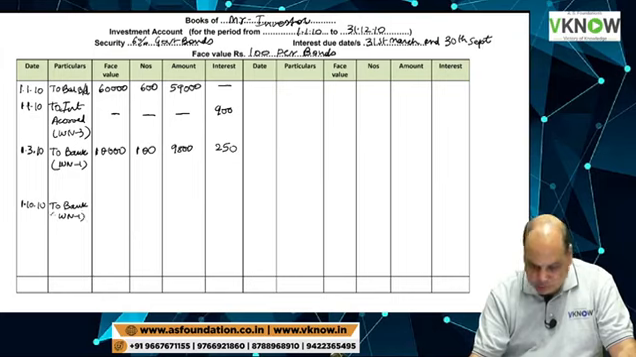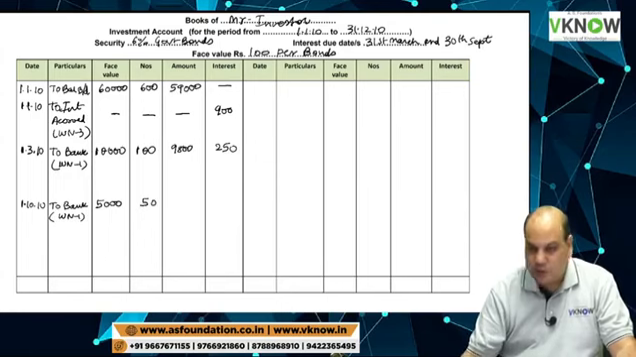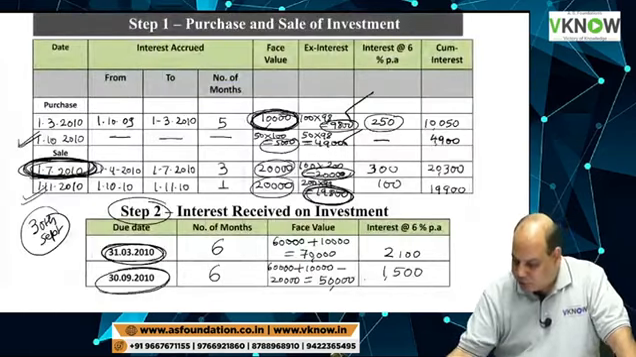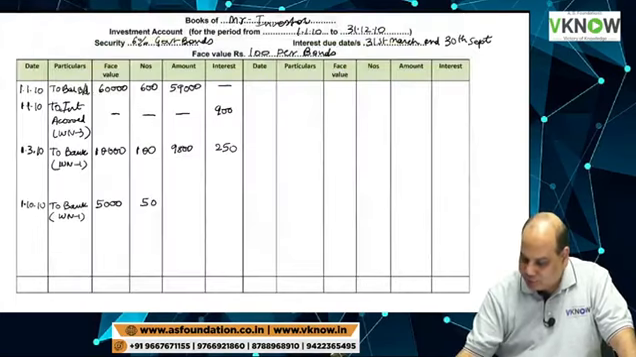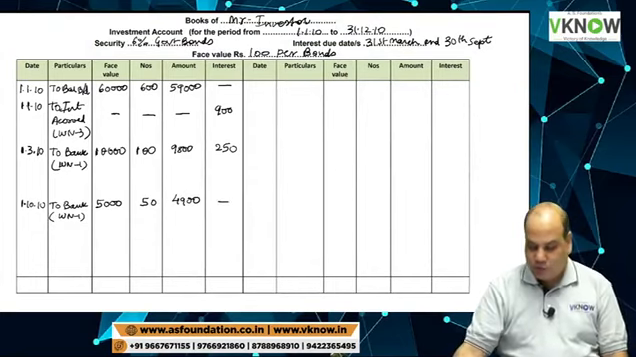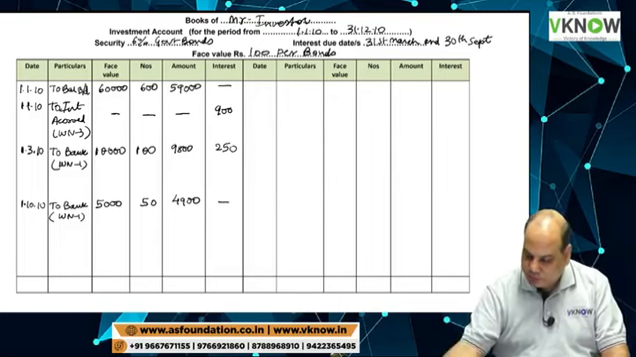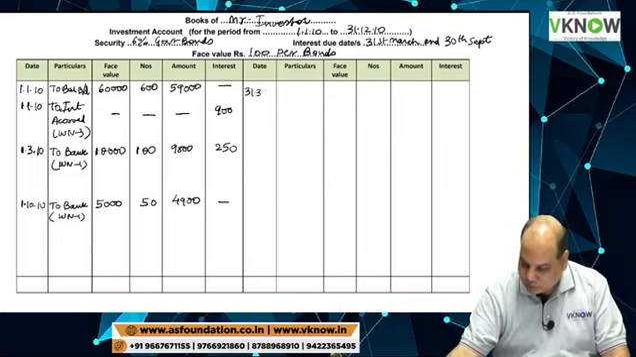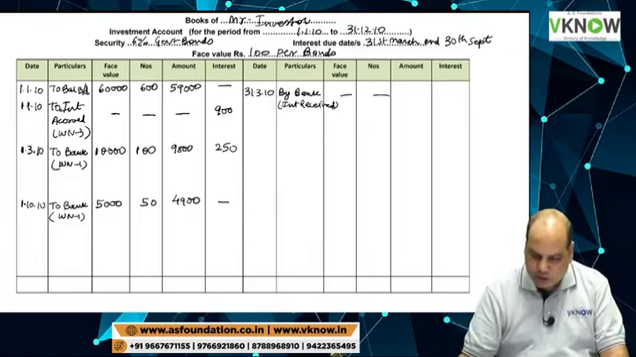Again, working note 1: you purchased face value 5,000, 50 units, and it was purchased at 4,900 without interest. So first we have written the debit side. Now we will pass the entry on 31st March 10, by bank, in the interest received column.